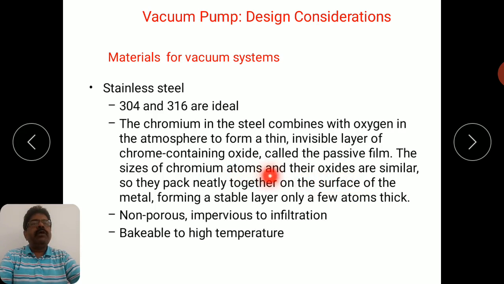The sizes of chromium atoms and their oxides are similar, so they pack neatly together on the surface of the metal, forming a stable layer a few atoms thick. That is actually good for stopping the outgassing and dissolution from the material. One more attractive feature of stainless steel is that it is non-porous and impervious to infiltration, and it is also bakeable to high temperature.